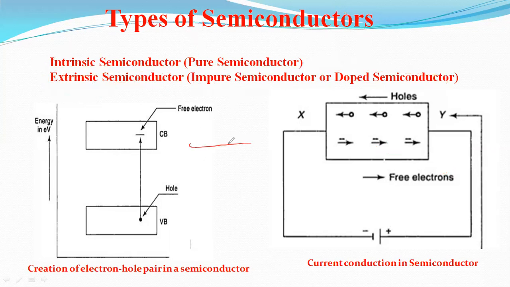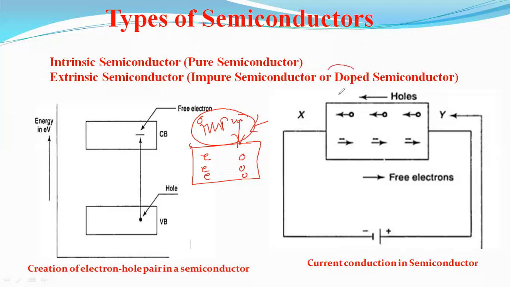For example, this is the pure, intrinsic semiconductor. See the beauty: this intrinsic semiconductor is disturbed with impurities. Simply doped with other charge carriers, it is converted to the extrinsic semiconductor.